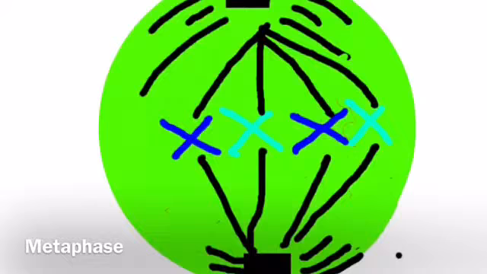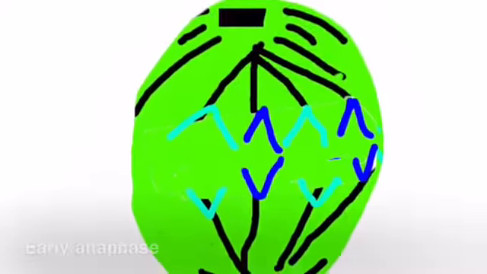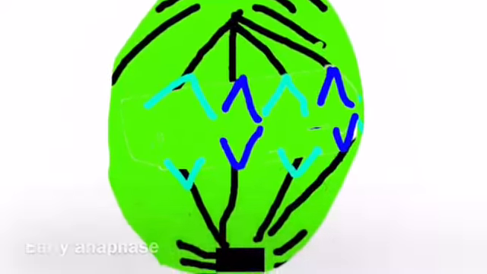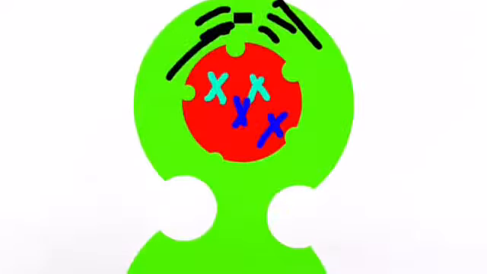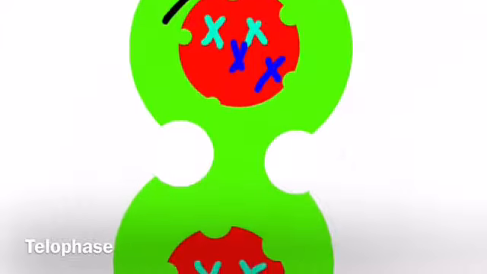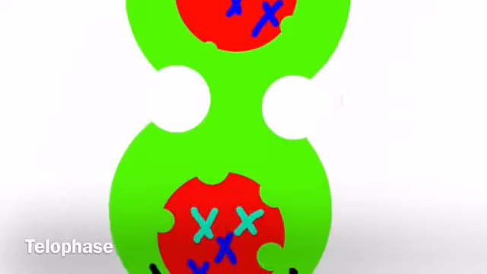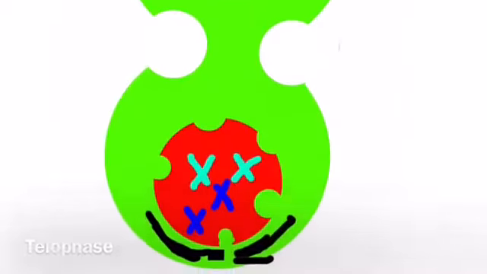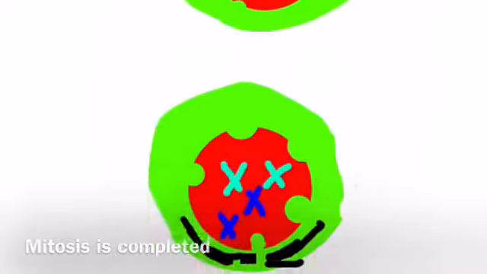Metaphase is where the DNA lines up in the middle of the cell. Anaphase is where the chromosomes are pulled apart to the opposite sides of the cell. Telophase is where the cell separates and continues to grow as two different diploid cells. Mitosis is now complete.